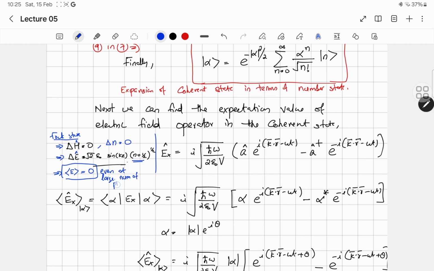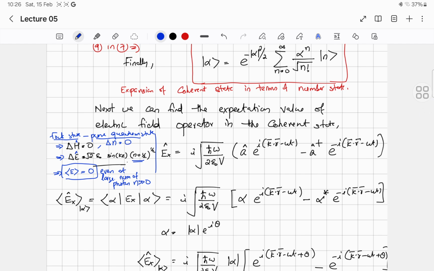Therefore this Fock state is a pure quantum state. There is no classical analog for the Fock state. Next we can discuss the behavior of our coherent state.